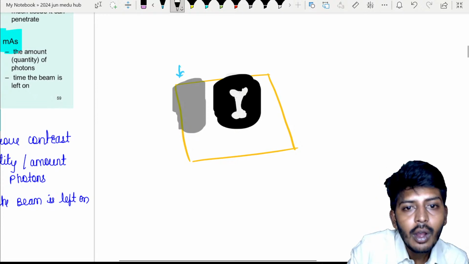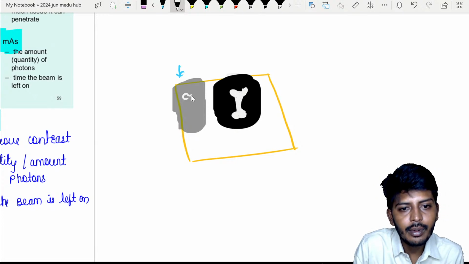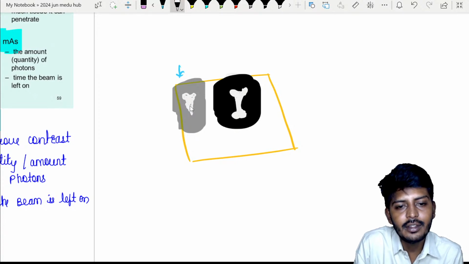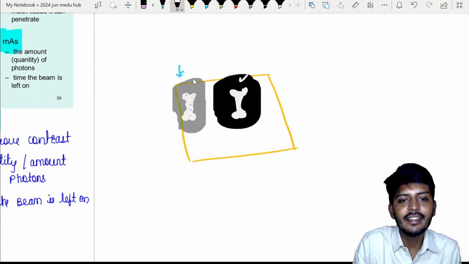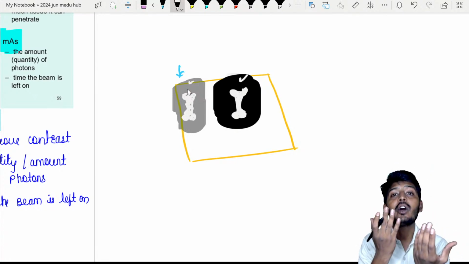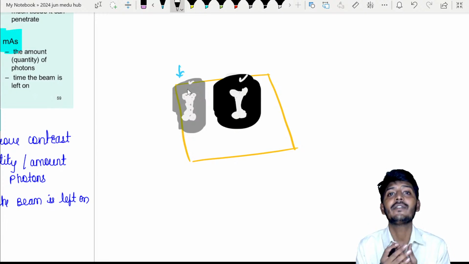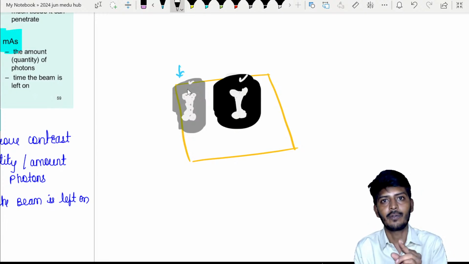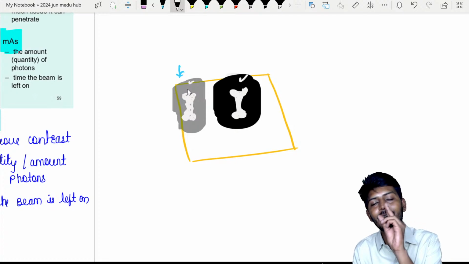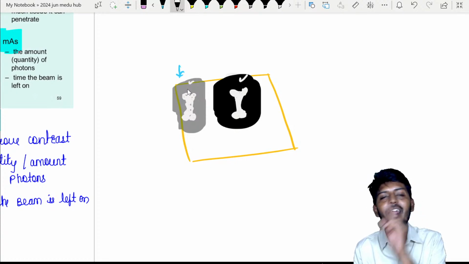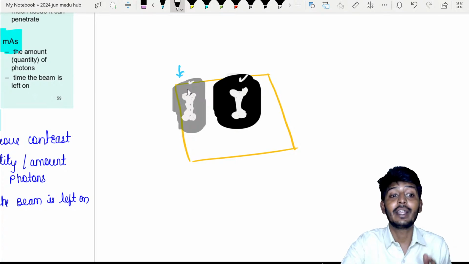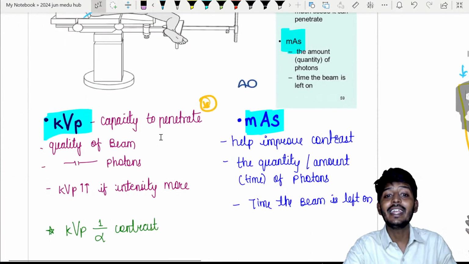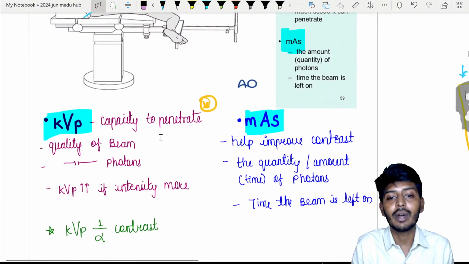I can draw one bone here, and also one bone here. But if you look, for both of them the difference is the background: very dark on this side, very light on this side. So the background will tell you the quality of the image, because in the body there is soft tissue, fluids, and bones. Each one will create a different intensity of image. That will help you differentiate from very dark to very white. So that is your contrast.